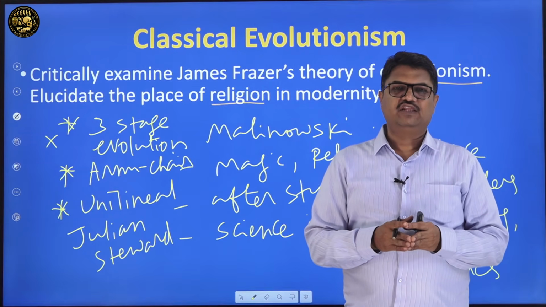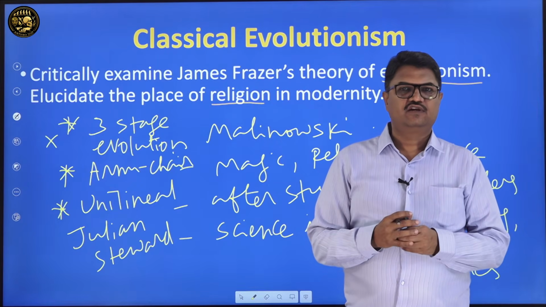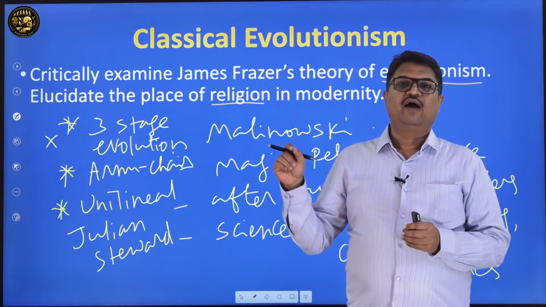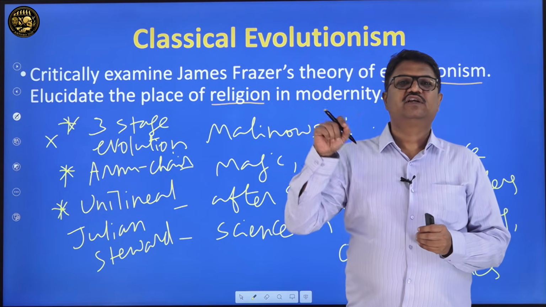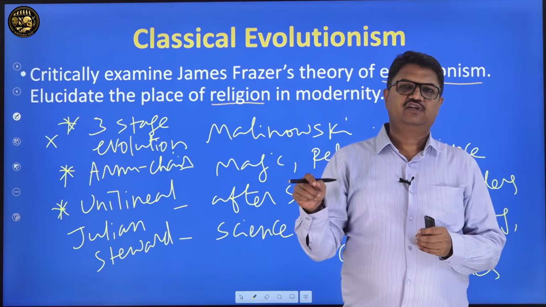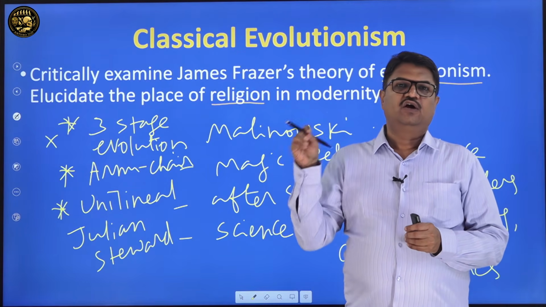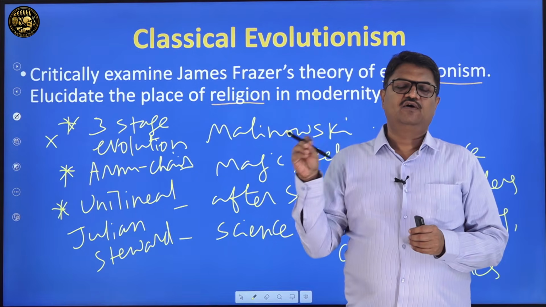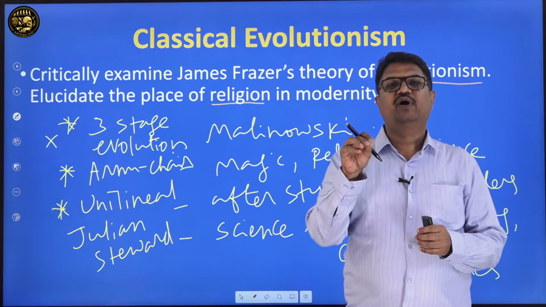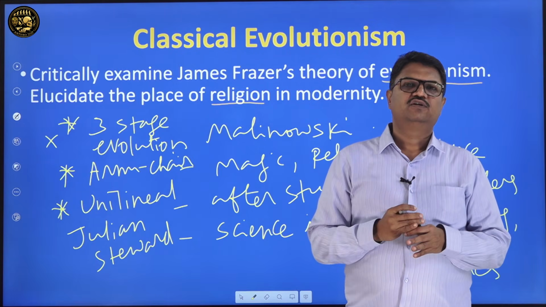Nevertheless, though they were criticized, a strong foundation was laid in classical evolutionism with the works of James George Frazer. However, future scientists have pointed out certain fallacies in this theory. Now, if you see the present modern society, people like Frazer, Malinowski and others are also partly right in their own way. So in this way, you have to conclude the topic.